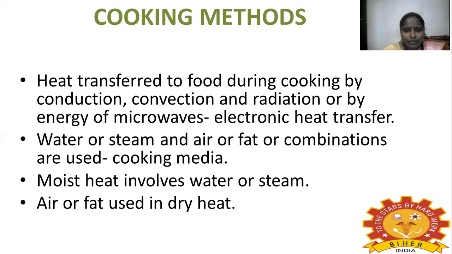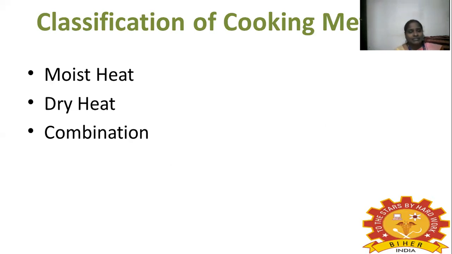Moist heat involves water or steam; air or fat is used in dry heat. So moist heat, dry heat. Moist heat means water or steam is used for the heat process. Air or fat is used in dry heat. Now we'll see the classification of cooking methods. The first is moist heat, the second is dry heat, the third is a combination of both. So there are three classifications of cooking method: moist heat, dry heat, and combination.